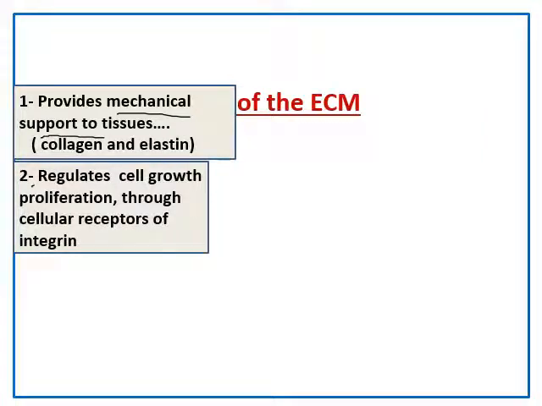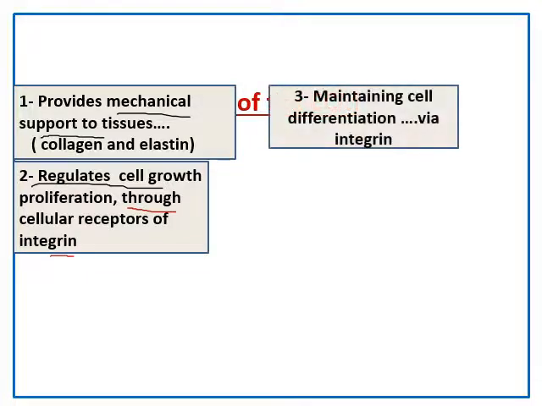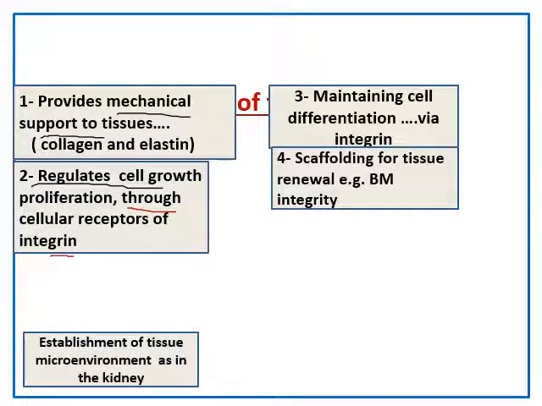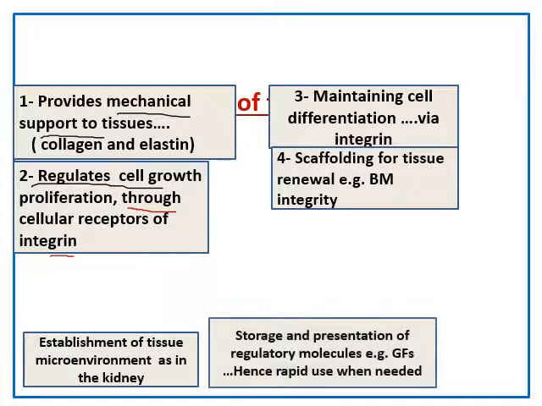They regulate cell growth and cell proliferation through interaction between the extracellular matrix and the epithelial or whatever type of cells lying in it, through cellular receptors of integrin. Number 3 is maintaining cell differentiation via integrin, scaffolding for tissue renewal, basement membrane integrity, establishment of tissue microenvironment as in the kidney, storage and presentation of regulatory molecules, hence rapid use when needed.